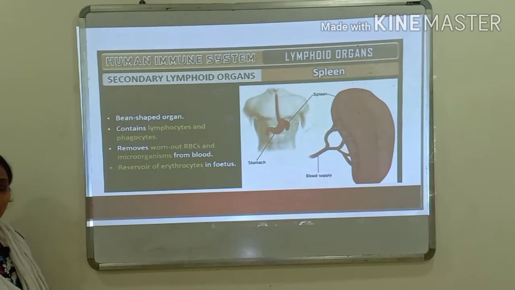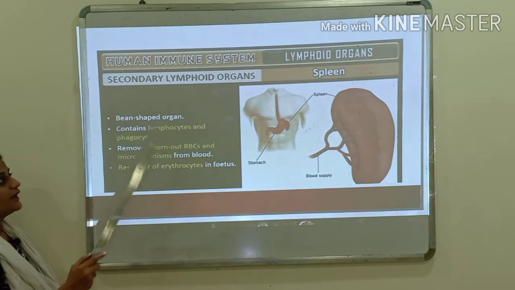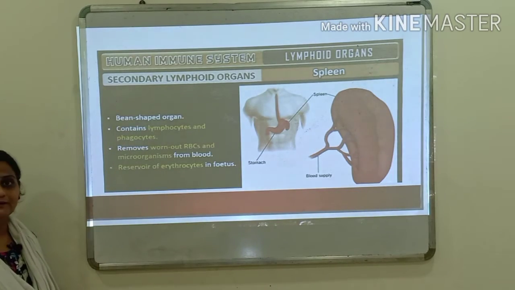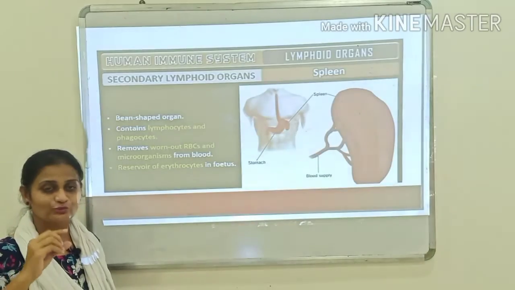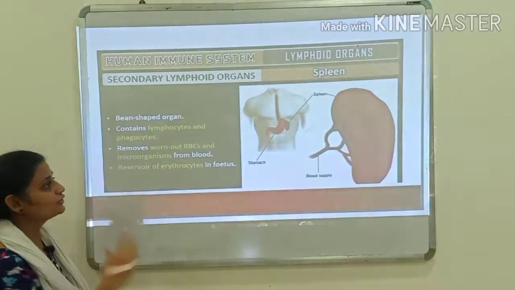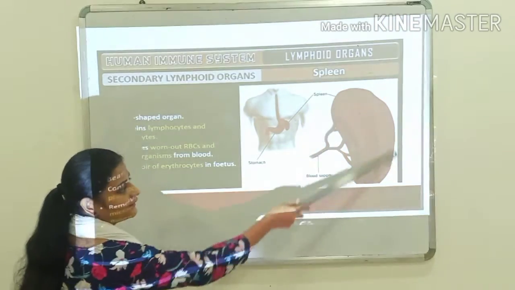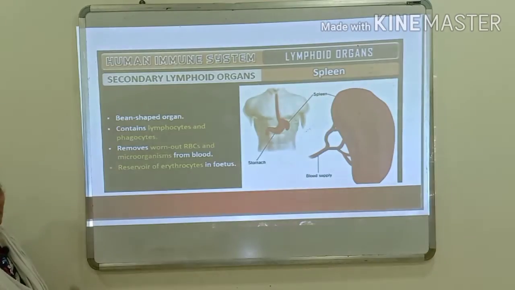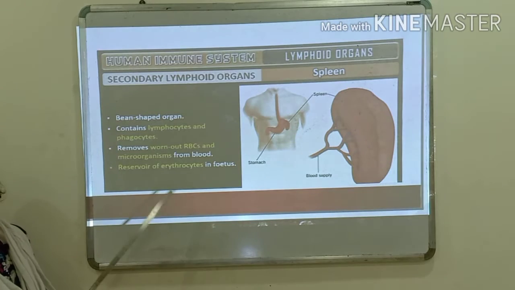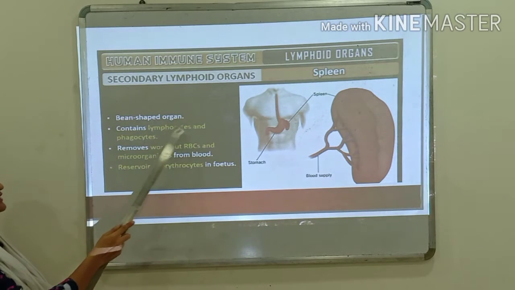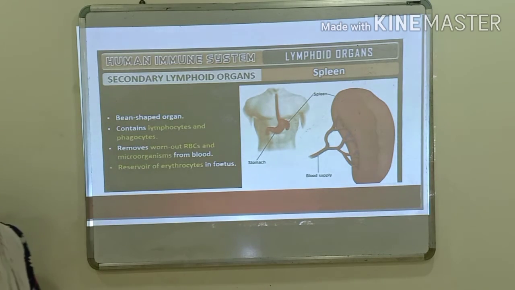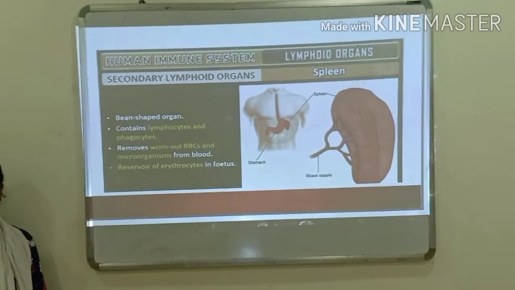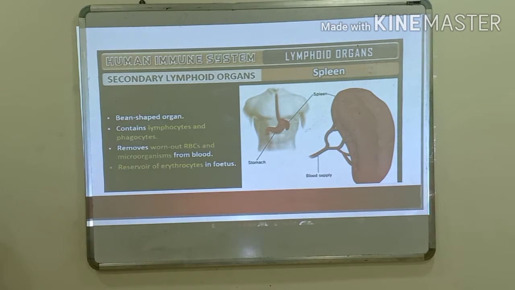We will study the spleen first. The spleen is a large bean-shaped structure, like a kidney bean. You can see in this picture, it is bean shaped, and it contains the lymphocytes and the phagocytes. It even contains the erythrocytes.